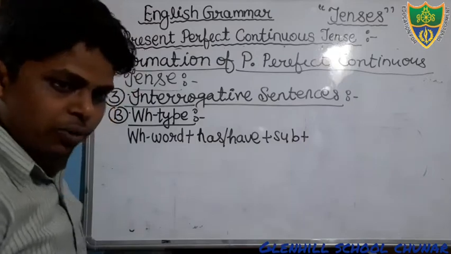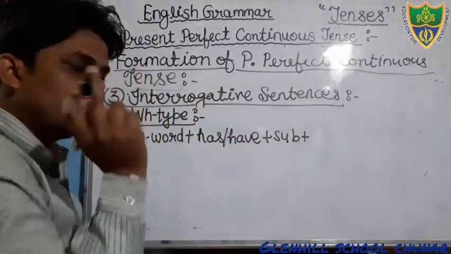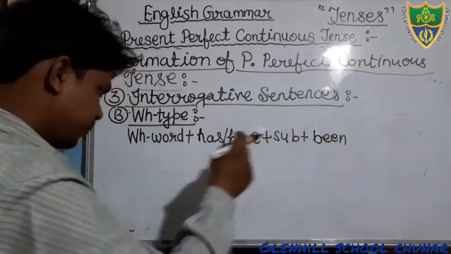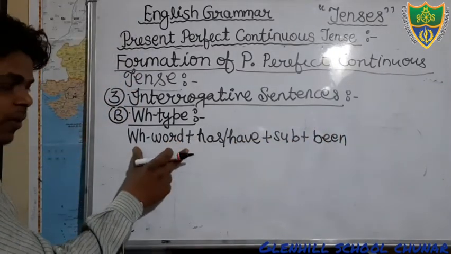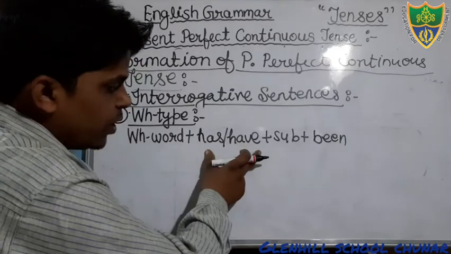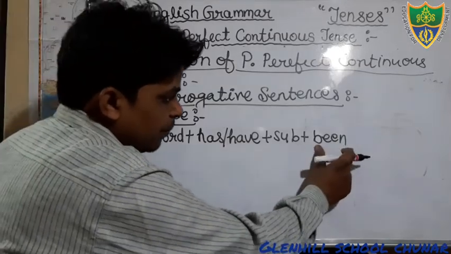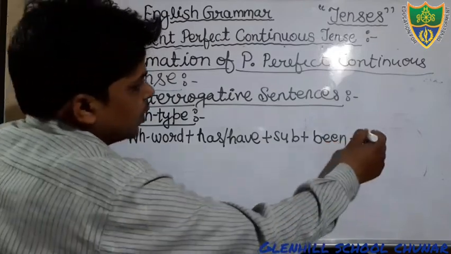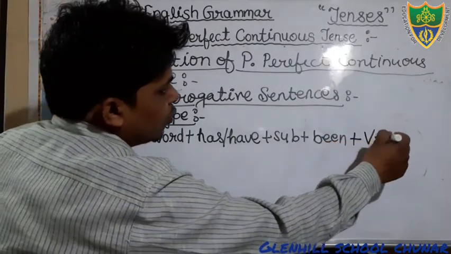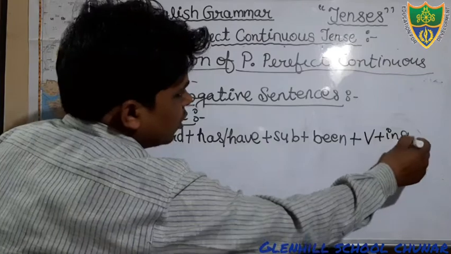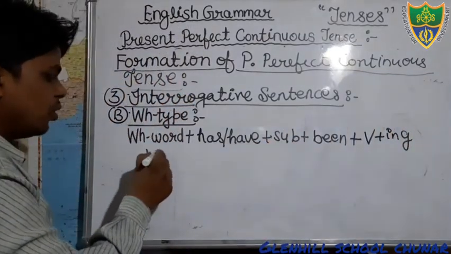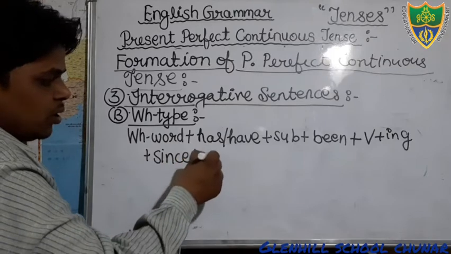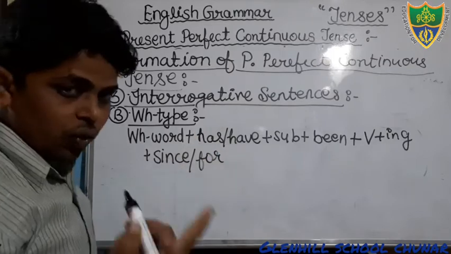If a negative word is there you can also mention it, if not you will not mention it. So some WH word will be there, has and have will be there, subject will be there, been will be there, then the verb will be there. In the verb you will add ing. Then since or for, that is the time denoting word.